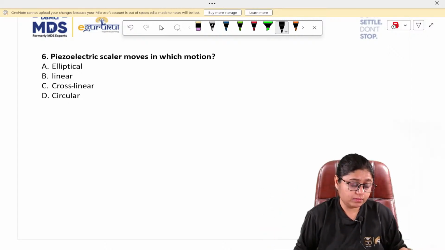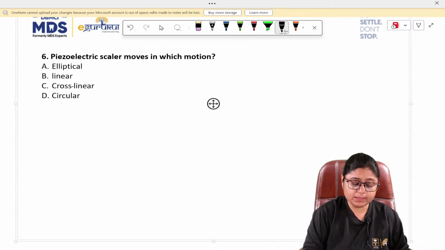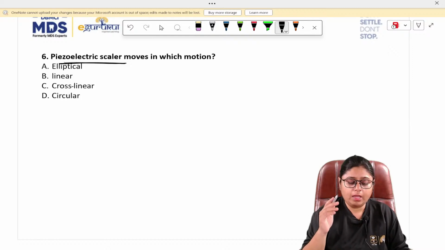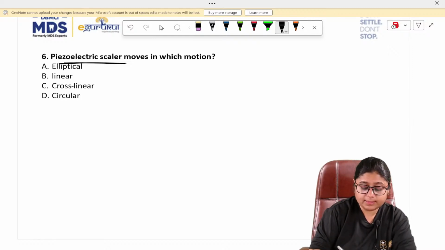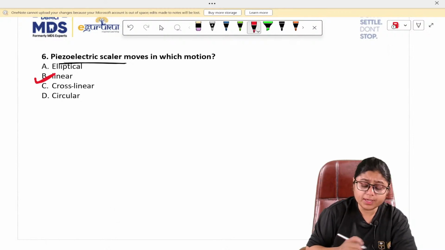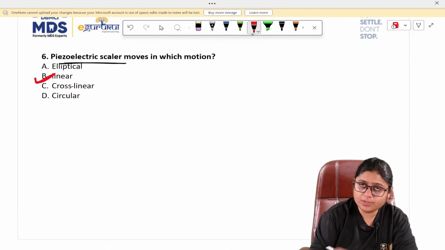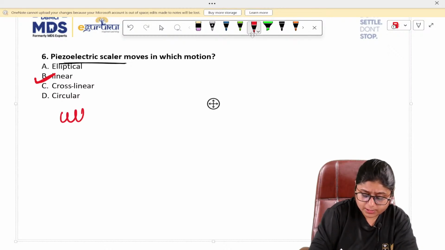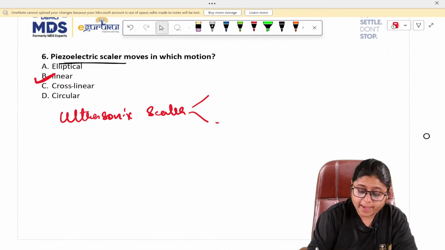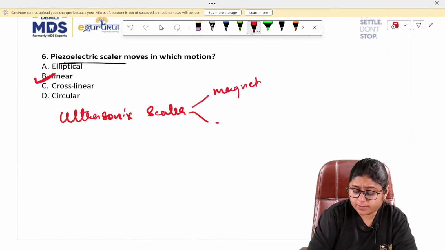The answer to this question is option number B, that is linear. Now the ultrasonic piezoelectric scaler is a type of ultrasonic scaler. Ultrasonic scalers are of two types. Magnetostrictive and piezoelectric, right?